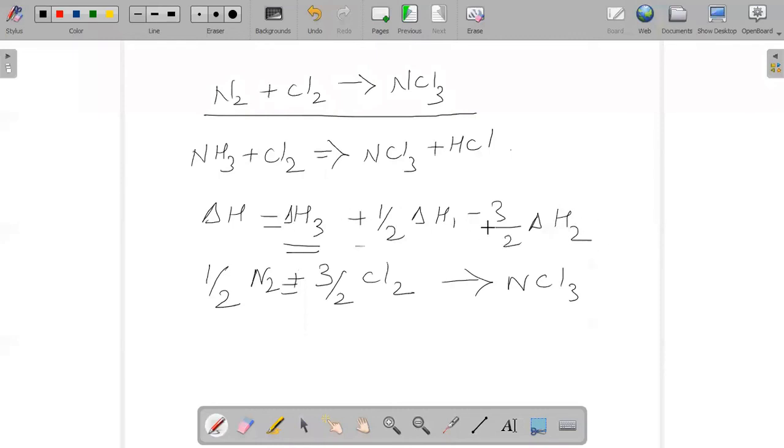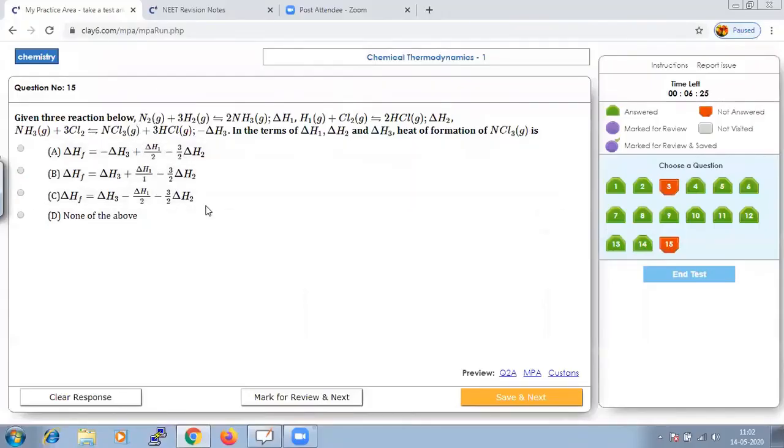So when you substitute the values given for delta H1, you will get the answer. So here the formation, delta HF, is equal to delta H3 plus delta H1 by 2 minus 3 by 2 delta H2. Here N2 plus 3H2 gives 2NH3 is delta H1, so delta H1 has to be divided by 2, that means this full reaction should be divided by 2.